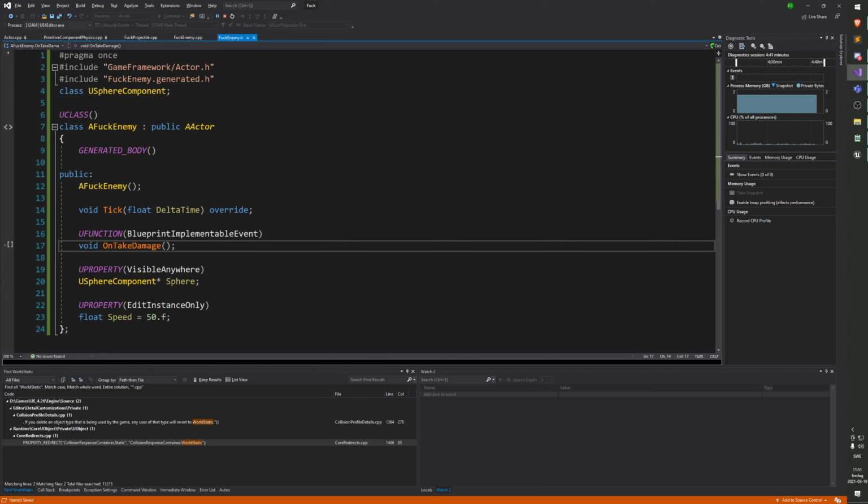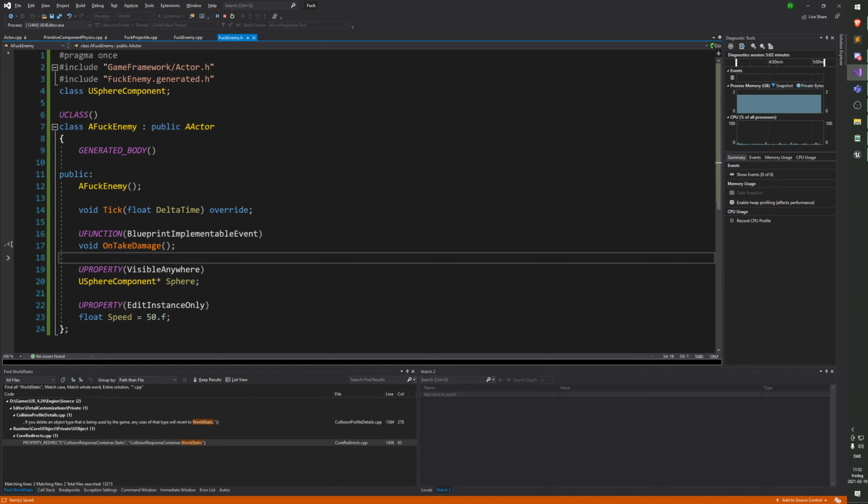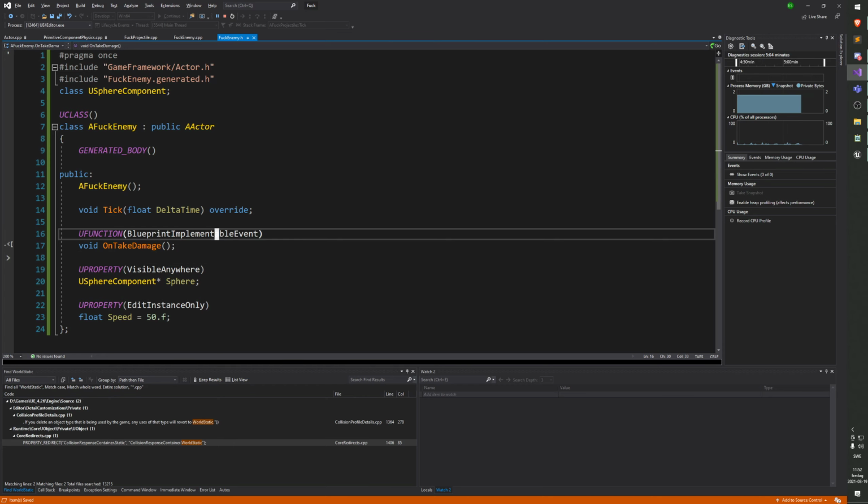You could do something like an on-take damage function in code that then would call a blueprint implemented event from there. So you would make a function in code that runs and does things, and then it would call some sort of blueprint implementable event later. So that's how you would implement that in that case. That makes sense.